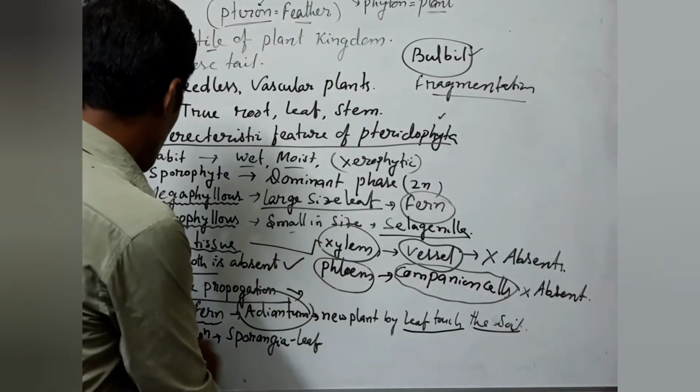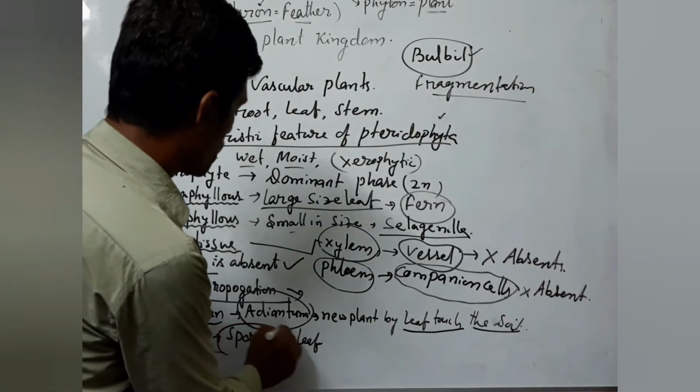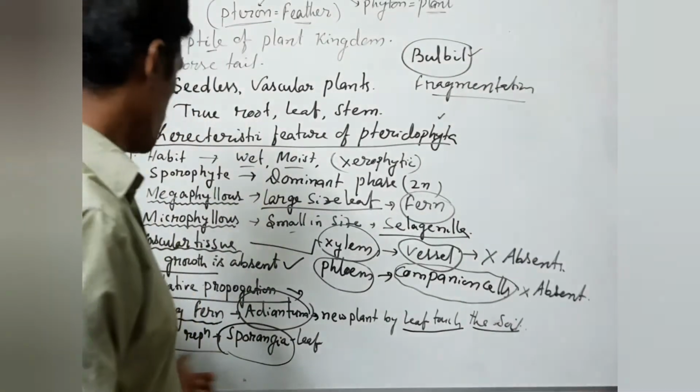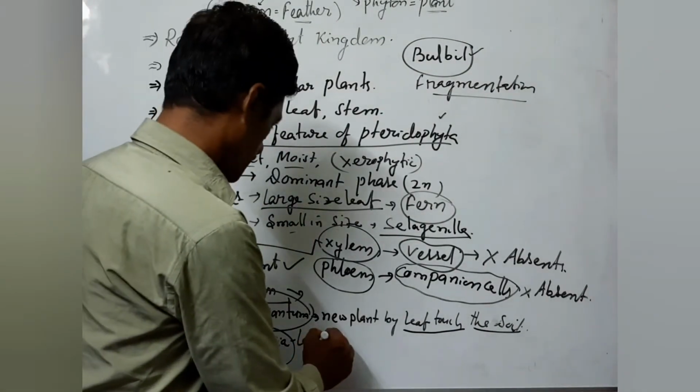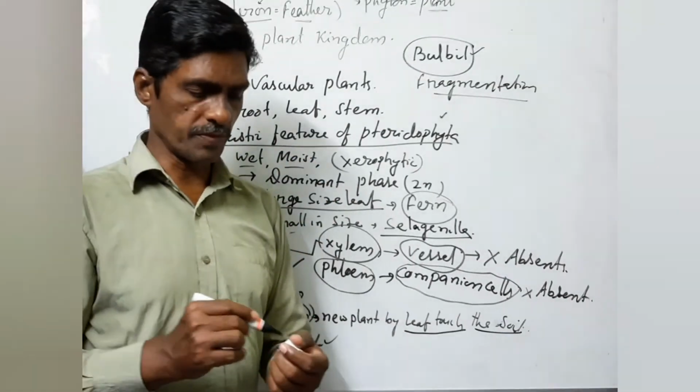Next comes the asexual mode of reproduction. Especially, the asexual mode of reproduction takes place by the presence of sporangia. Sporangia means the spores are developed on the leaf. So here the asexual reproduction takes place in the sporophyll, that is, sporangia on the leaf. So these are the main characteristic features of the Pteridophyta.